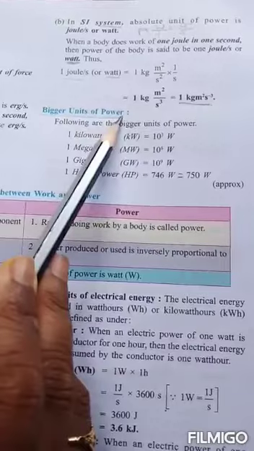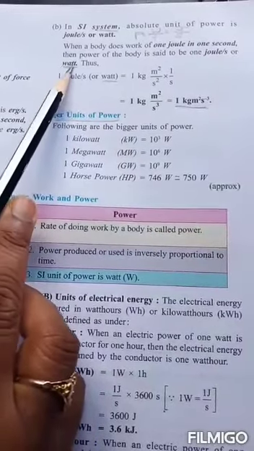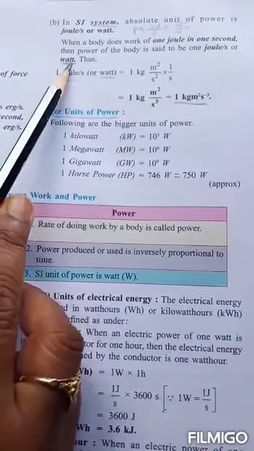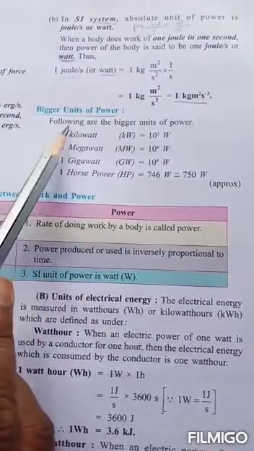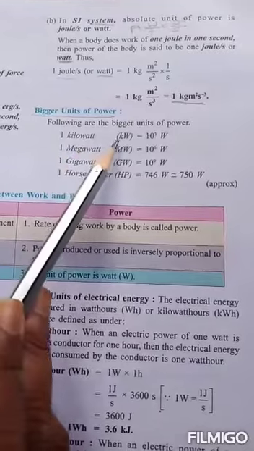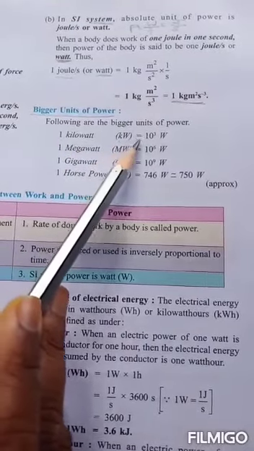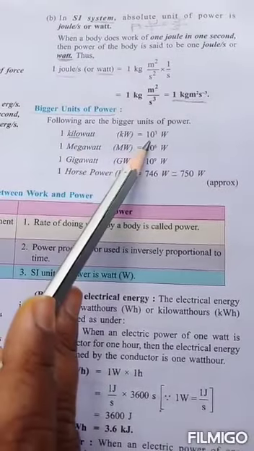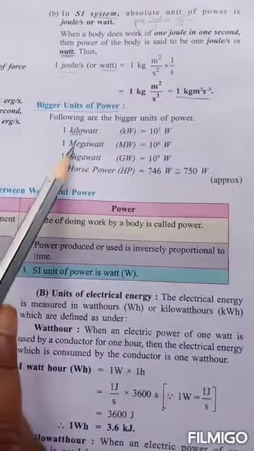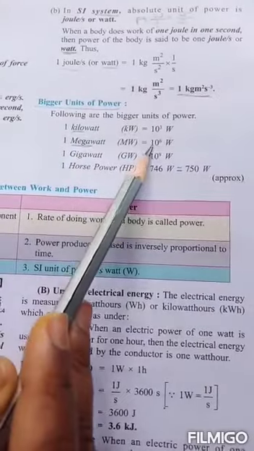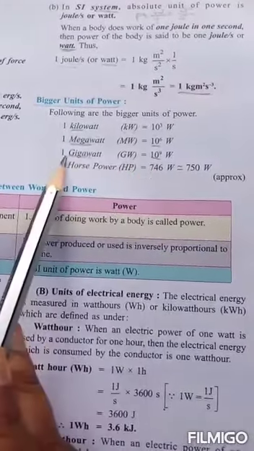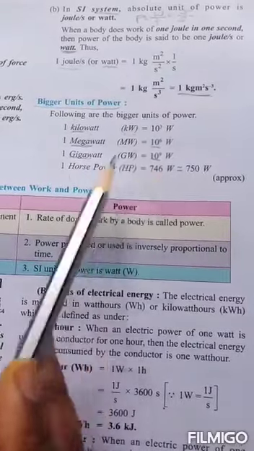Now the bigger units of power. The smaller unit is the watt. I said that 1 joule per second is called 1 watt. Then the bigger units of power: 1 kilowatt, represented by kW, is 10 cubed watts. Kilo always represents 10 cubed. Then 1 megawatt: mega represents 10 power 6 watts. Giga represents 10 power 9, so 1 gigawatt is 10 power 9 watts.